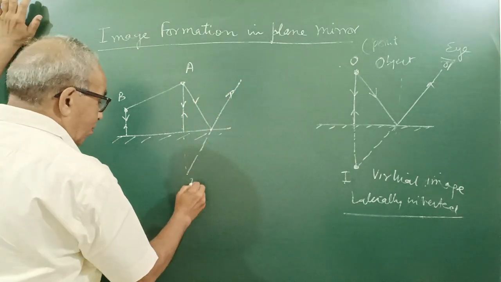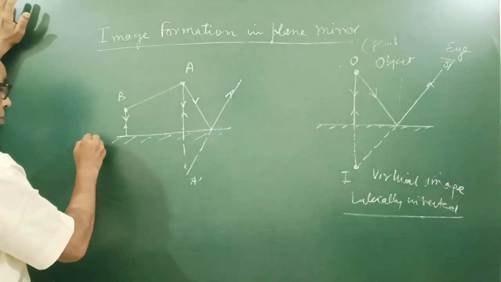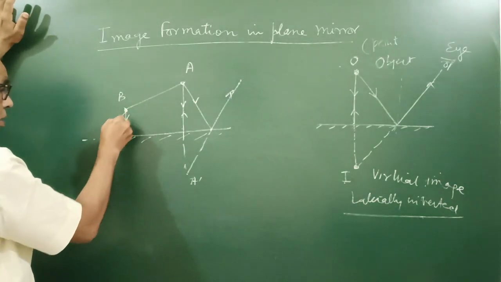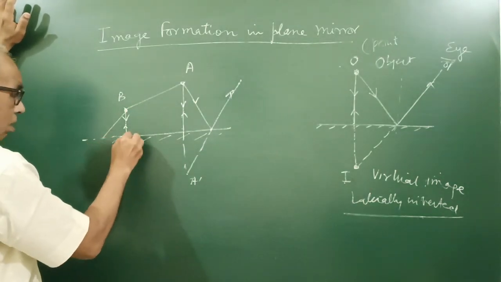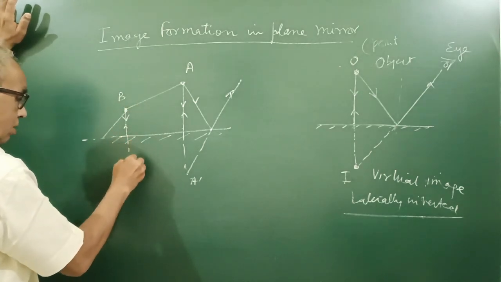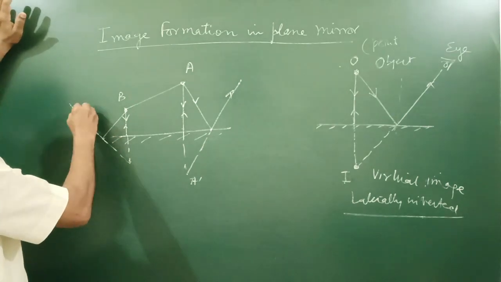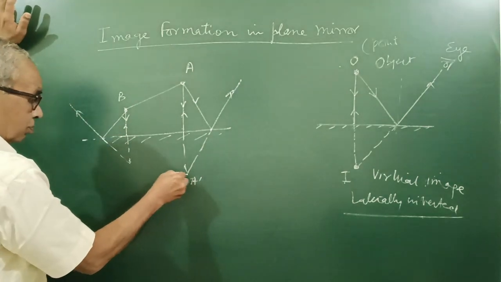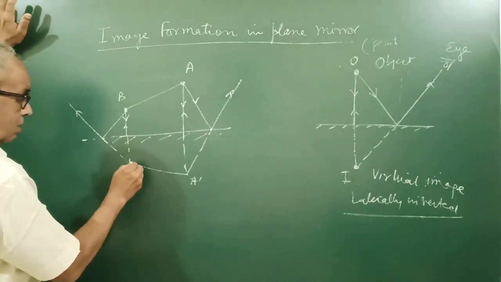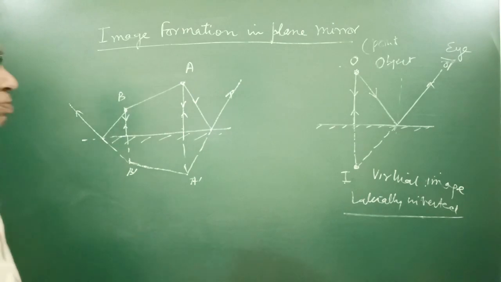So this point A appears here at A dash. For B, you can produce this, and here the distance, decide beforehand, otherwise it goes wrong. And then it can appear to go from this point. So it is the point B dash. So that way you can form the image of even a linear object.